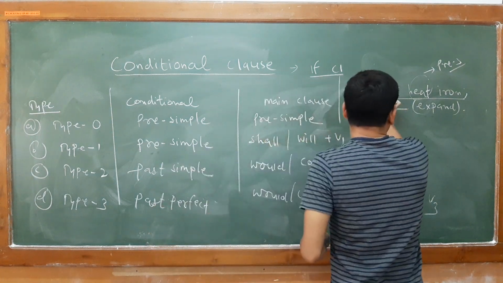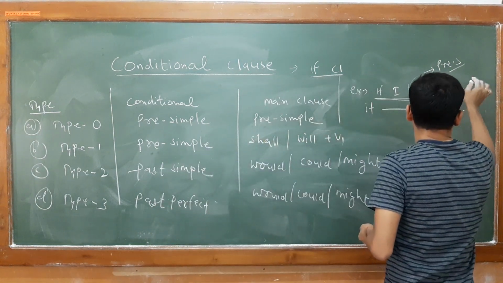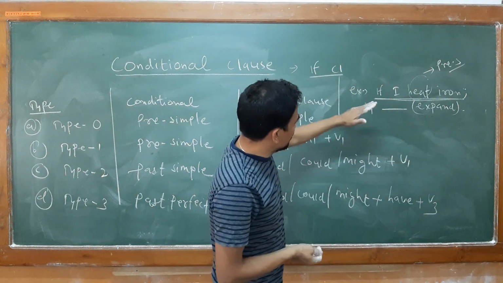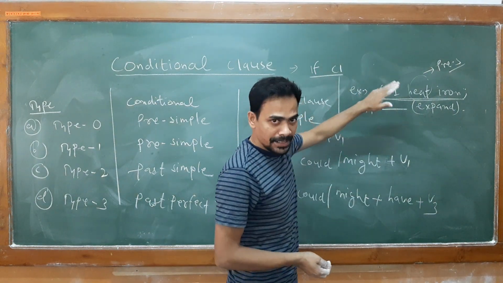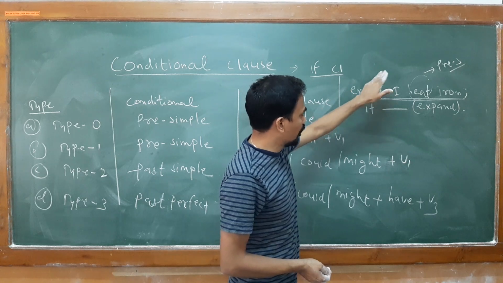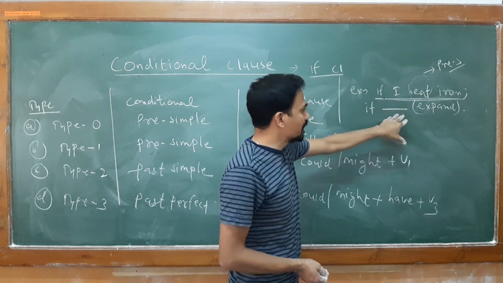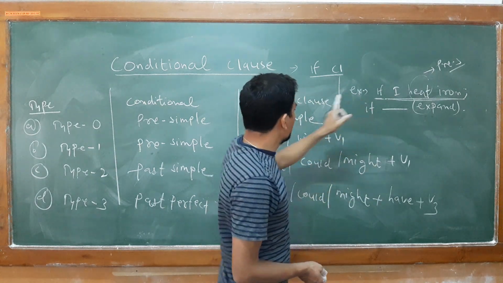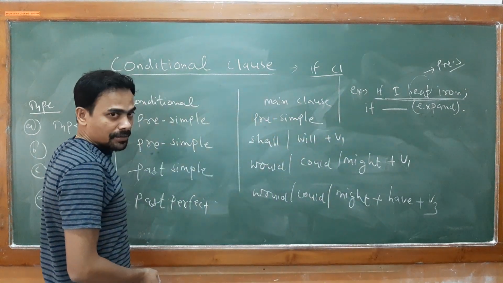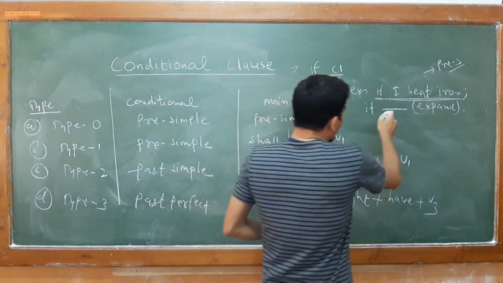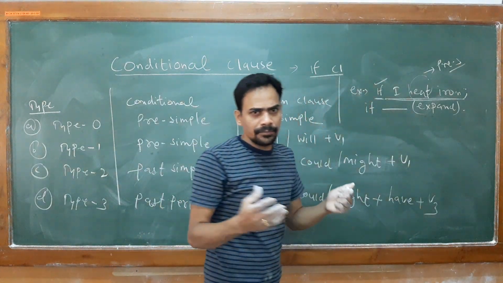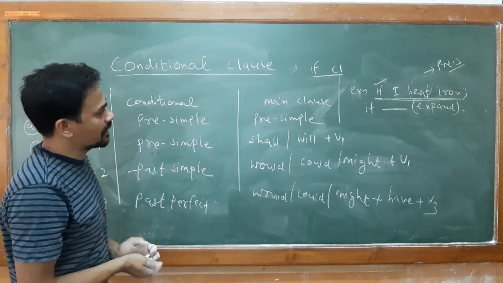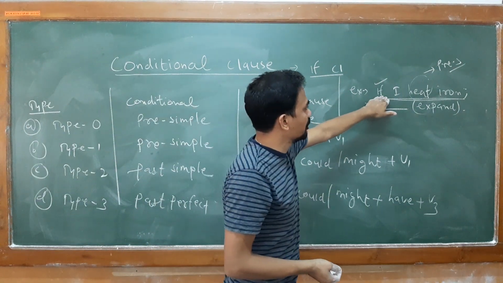So I told you, read your sentence very carefully. If you think your statement is based on a scientific fact or universal truth, then you have to use simple present also, because this belongs to the type 0 condition. Is it clear? If you hit iron, obviously it will explode. So this statement is based on a scientific fact.